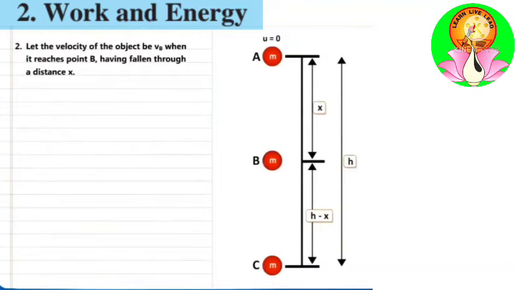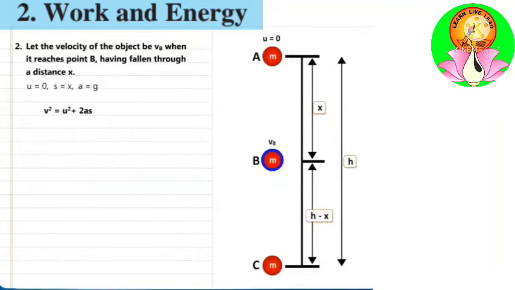Let us consider the velocity of the object v when it reaches the point B, having fallen through the distance x. Initial velocity is 0, distance traveled is x and the value of acceleration is g.